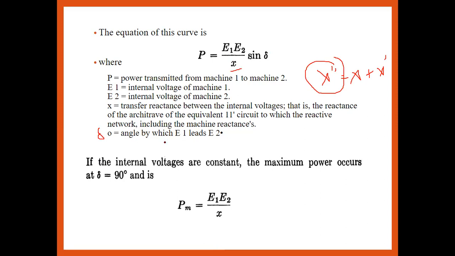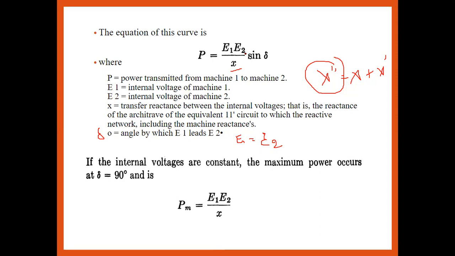That delta is the angle by which E1 should lead E2, and that is called the load angle, power angle, or rotor angle. If the internal voltage is to be constant, it means whatever voltage is available at the sending end is the same at the receiving end, that is, E1 is equal to E2.